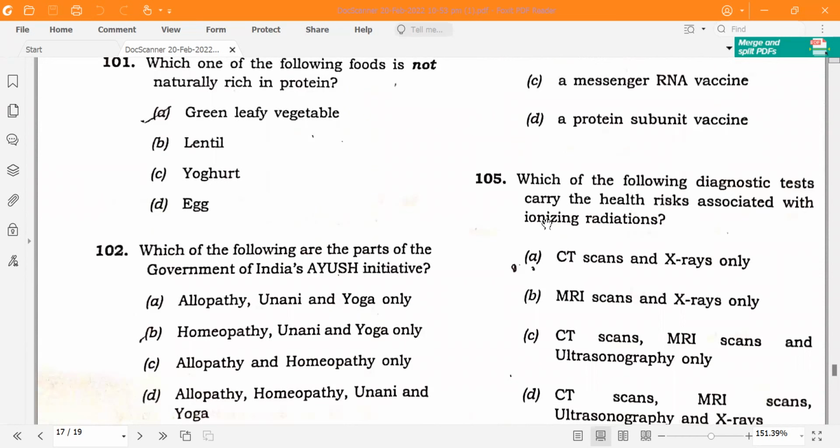Which of the following diagnostic tests carry the health risks associated with ionizing radiation? That is CT scan and X-rays only. These two are the only dangerous ones.